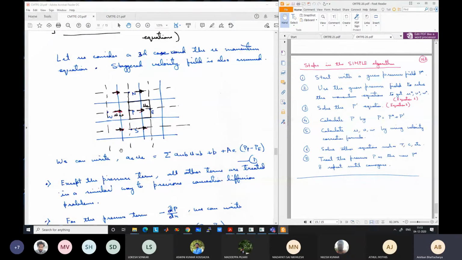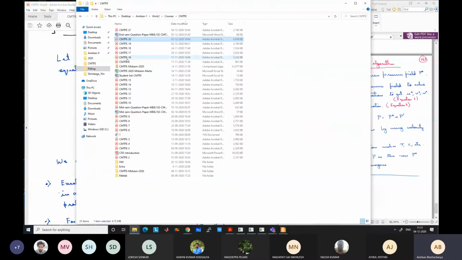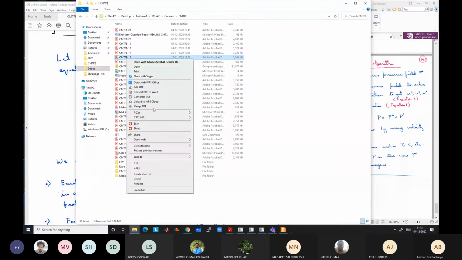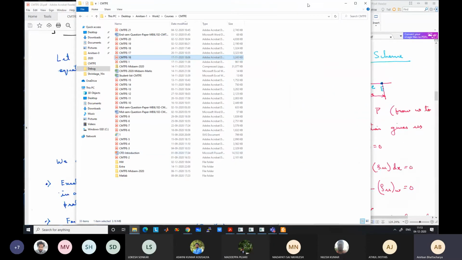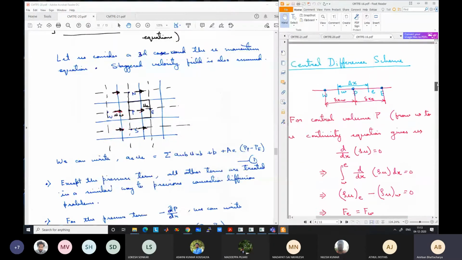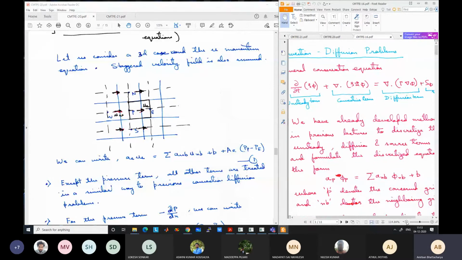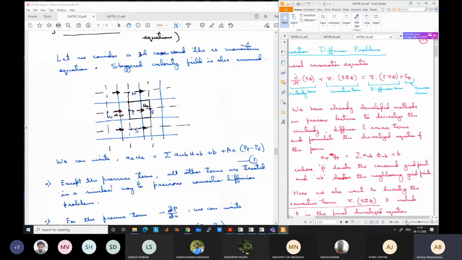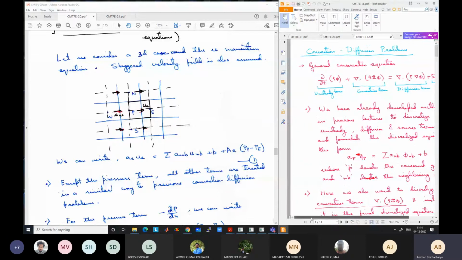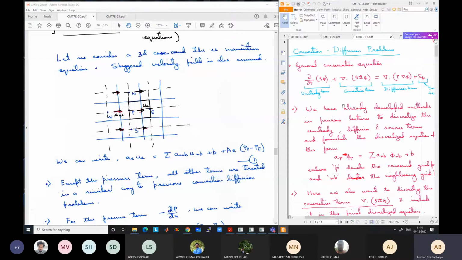So then we discretize the momentum equations similar to our convective diffusive equation. I will keep that also open so that you can relate. Similar to our normal convective diffusive equation with unsteady and source terms, we can discretize the momentum equation.